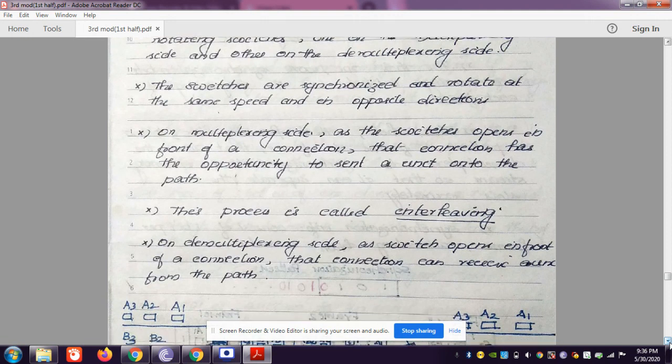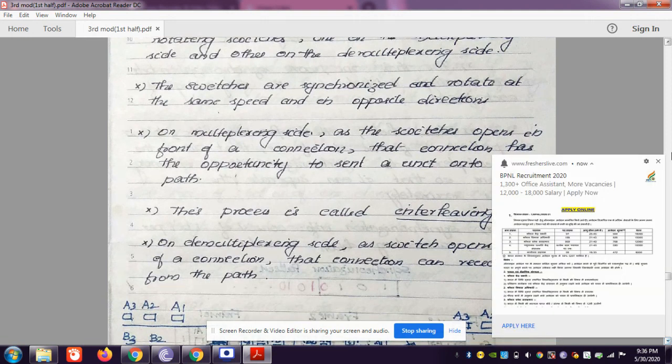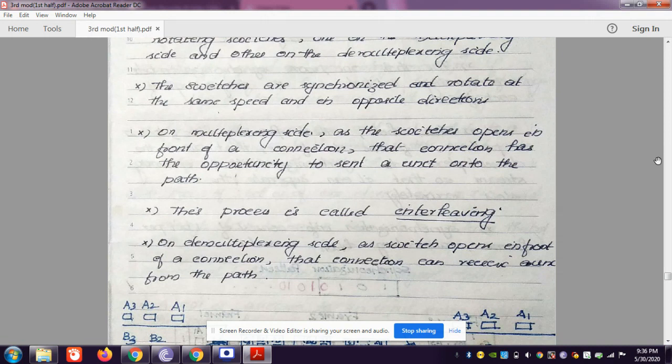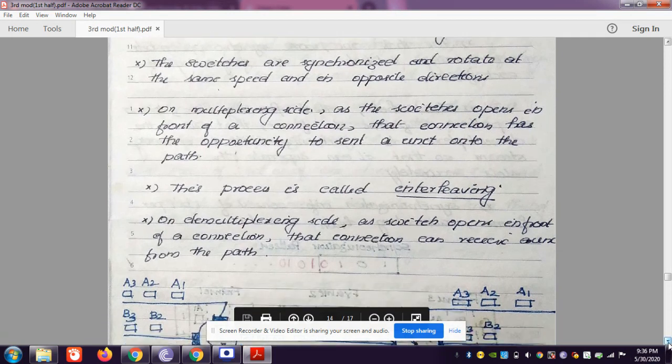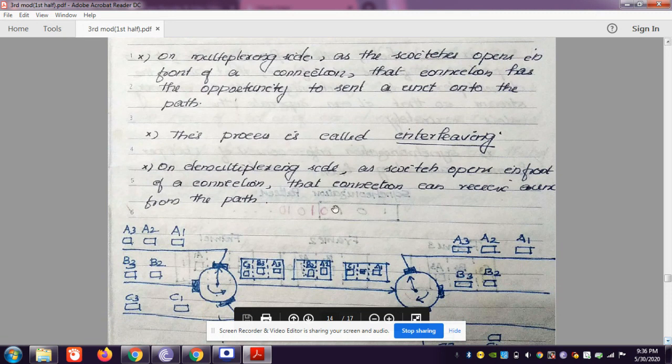So at the multiplexing side, as the switch opens in front of a connection, that connection has the opportunity to send a unit into the path. That is, here it is opening the switch to the medium, so it has the opportunity to send a unit to the medium. Such a process is called interleaving.